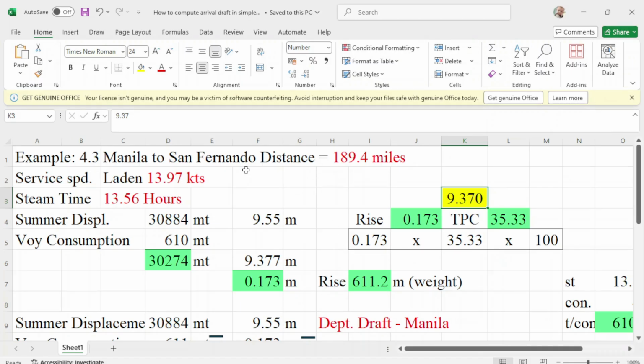So the distance from Manila to San Fernando, La Union is 189.4 miles, and the service speed is 13.97. Steaming time is 13 hours 33 minutes, which is 13.56 hours. Okay, so summer draft will be our departure in Manila, which is 9.55 meters, which is a displacement of 30844. Okay, so we'll check with this one, guys.